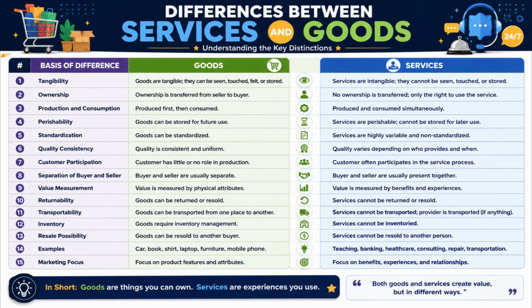Conclusion. In summary, goods are physical products that can be owned, stored, transported, and resold, whereas services are intangible activities that are consumed as they are delivered and cannot usually be stored or transferred. Both goods and services play an essential role in satisfying human needs and supporting economic activities.